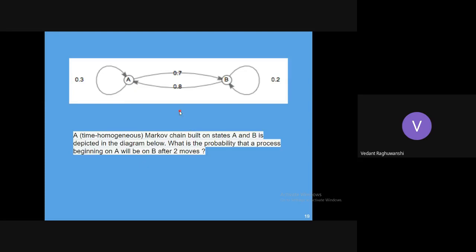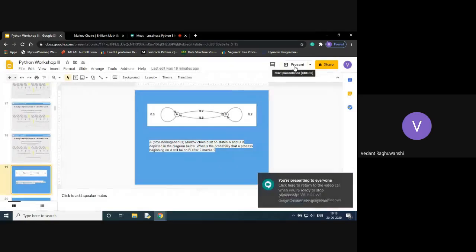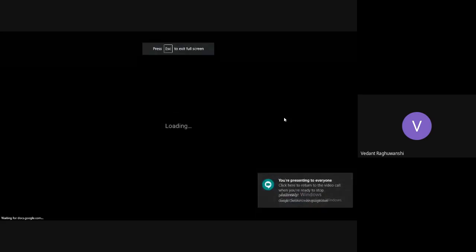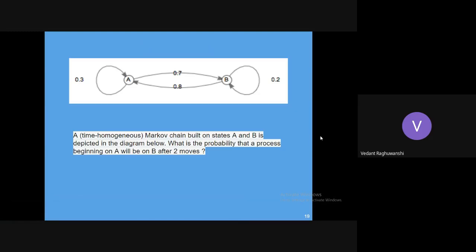Do write the answer in the chat once you do it. And if you face any problem with that, please tell me. I'll be waiting for a minute, then I'll be resuming on to the next slide. These are part of a simple mathematical introduction to give you an insight on how the Markovify library will work. So it is important to know a bit of introductory mathematics.